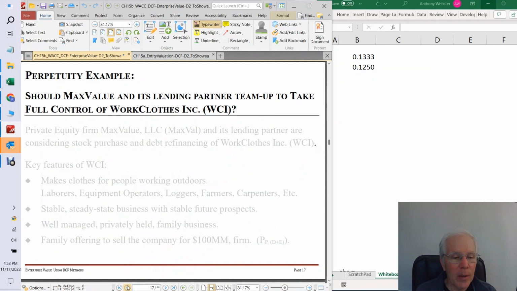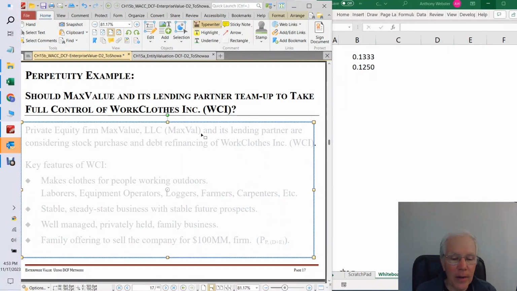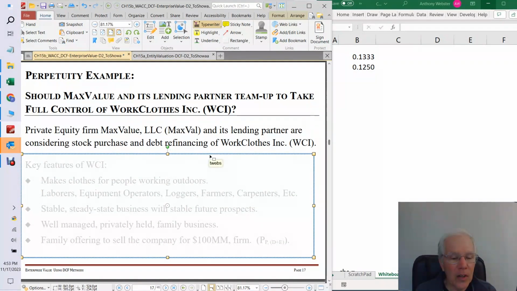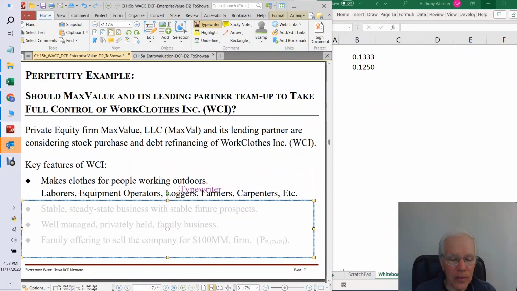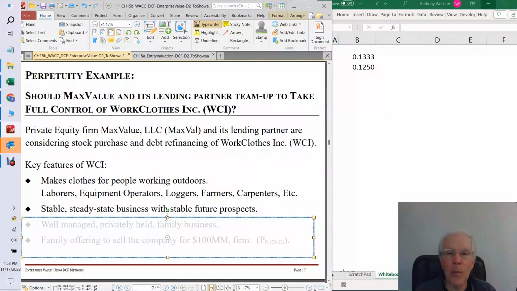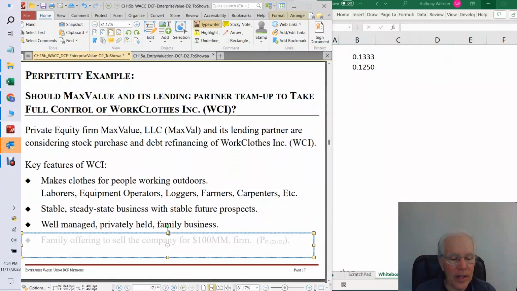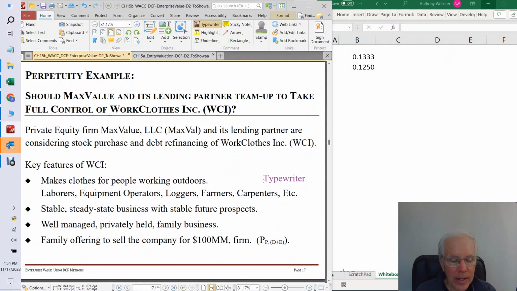Okay, so there's an example coming up next, and I'd like to do this example with you. So Max Value is back in action, and we want to know if Max Value and its lending partner, if they team up, should they take full control of Workclose Inc. So Workclose Inc. is going to be a little bit different than it was in the previous chapter. Max Value is the same, but now they've got a lending partner. And the situation for Workclose: same basic operations that they had before, same steady, stable business, same well-managed firm. And now it's being sold for $100 million. Okay. And we'll see what's going on with that.